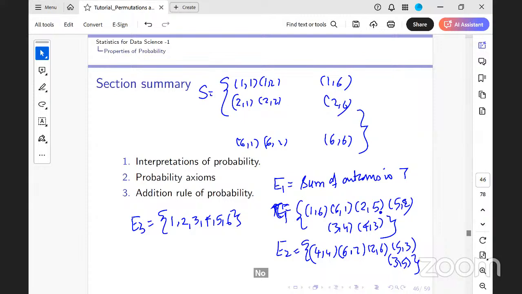Without any mathematics, is getting an outcome of 7 dependent on what was your first outcome? Getting a sum of 7, sometimes you get it, sometimes not. Is that dependent on what was your first outcome? No, not dependent. But getting a sum of 8, was it dependent on what was your first outcome? Yes. So are E1 and E3 dependent?